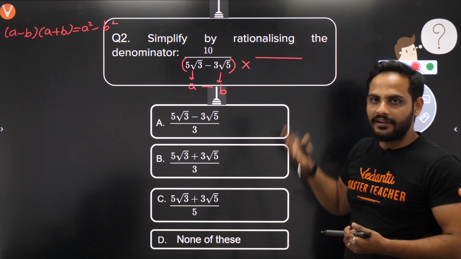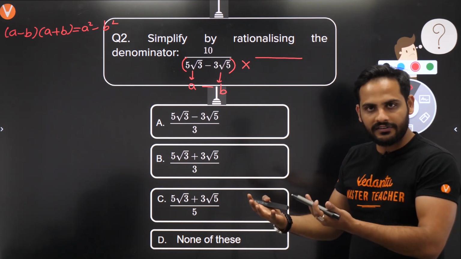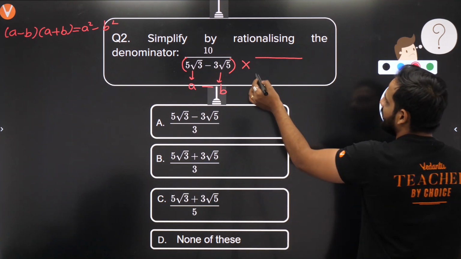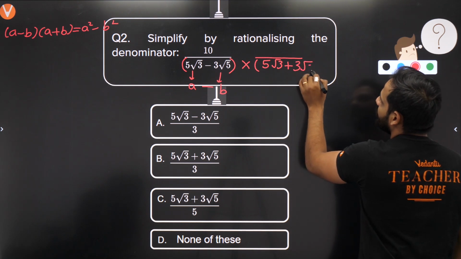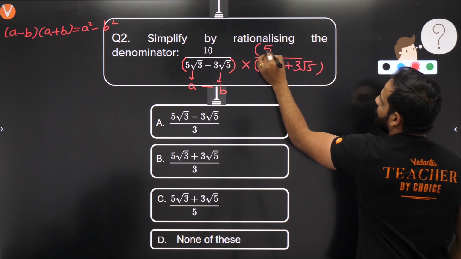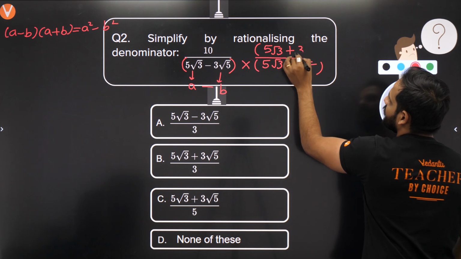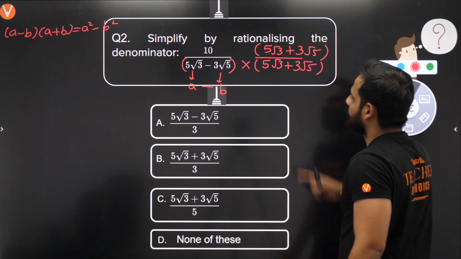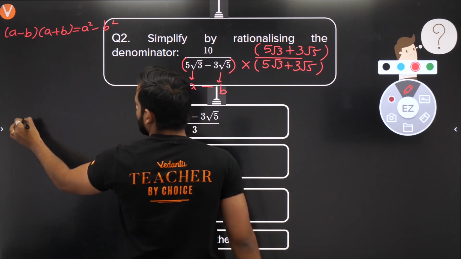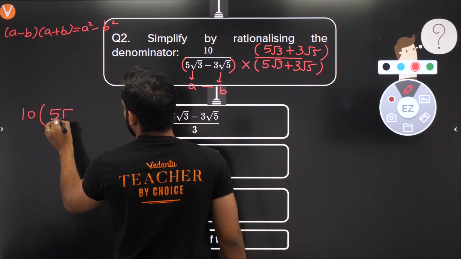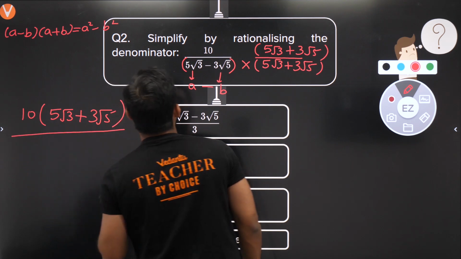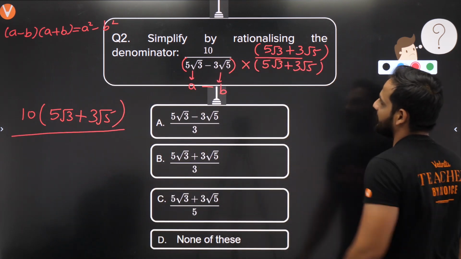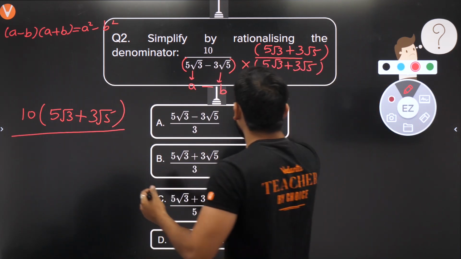So if I do that, the value of the fraction doesn't change. Equivalent fractions, we know the concept, right? So I will multiply with 5 root 3 plus 3 root 5 in both. So I'll be getting 10 times of 5 root 3 plus 3 root 5, and in the denominator I have got a minus b into a plus b, which means a square minus b square.